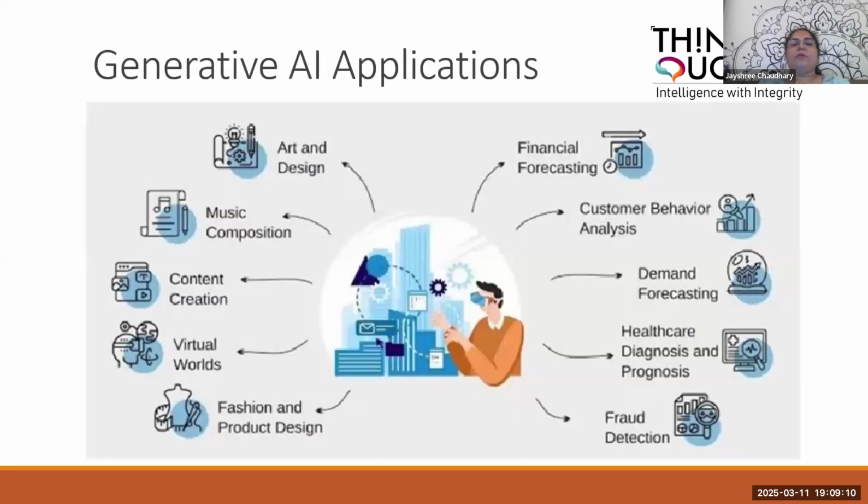Now, these are the various applications of generative AI. Generative AI has huge potential. Most industries have started using generative AI. You can use it in industries like art and design, music composition, content creation, fashion and product design, financial forecasting, customer behavior analysis, demand forecasting, healthcare, and fraud detection.